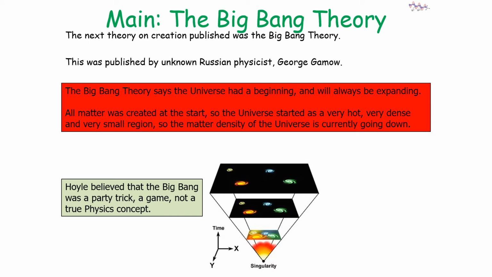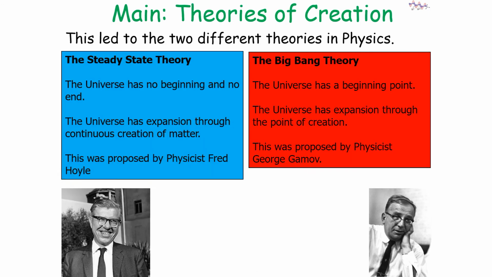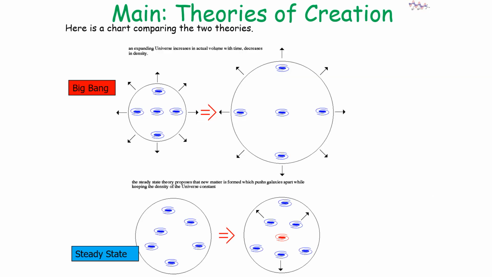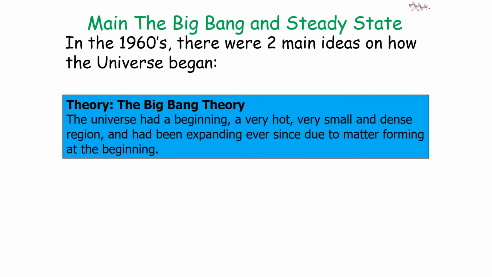So we've got our two separate theories of the creation. We've got the steady state theory and we've got the Big Bang theory. So here's a chart comparing the two theories. So you can see that in the Big Bang theory, the universe is expanding over time and the matter density in the universe is decreasing, whilst in the steady state theory, whilst the universe is expanding, the matter density is remaining constant.